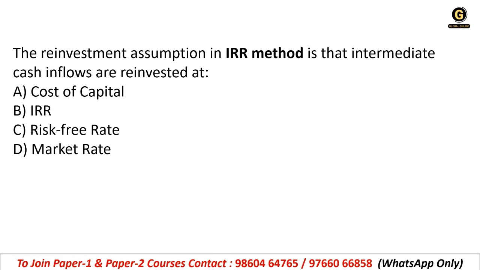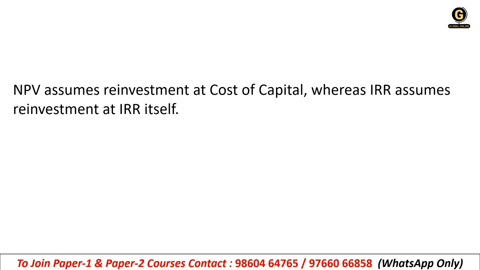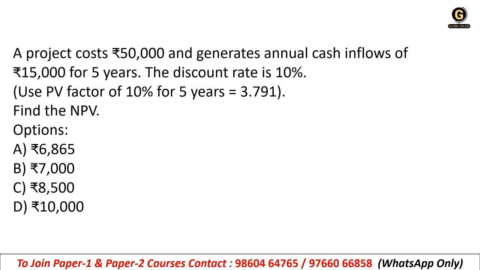Next question. The reinvestment assumption in the IRR method is that intermediate cash inflows are reinvested at cost of capital, IRR, risk-free rate, or market rate. It is the IRR. Okay. NPV assumes reinvestment at the cost of capital, whereas IRR assumes reinvestment at IRR itself. Okay, remember this point.